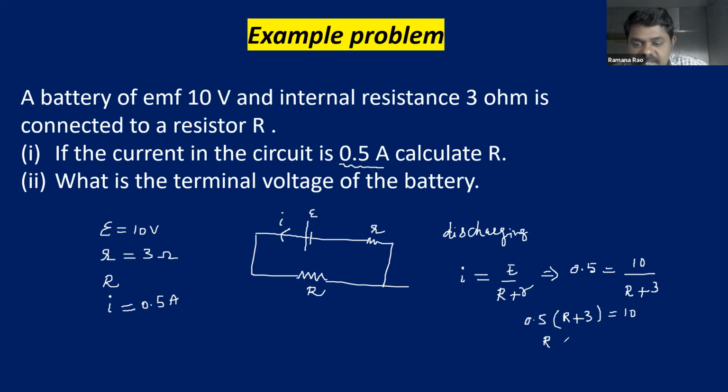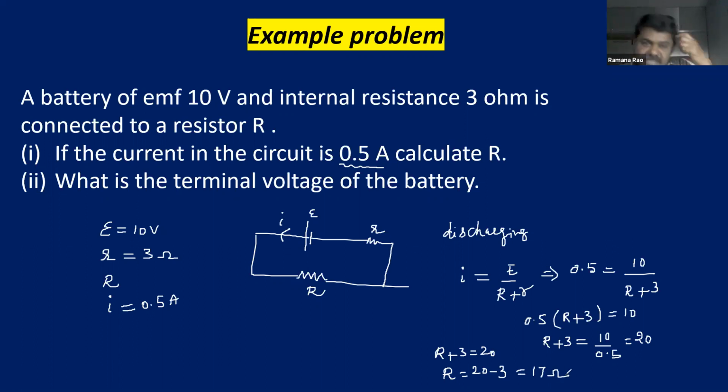So R plus 3 is equal to how much? 10 by 0.5. So 10 by 0.5 is how much? 20. 10 by 5 is 2, 10 by 0.5 is 20. So R plus 3 is equal to 20. So then what is R? R is equal to 20 minus 3, which is equal to 17 ohm.